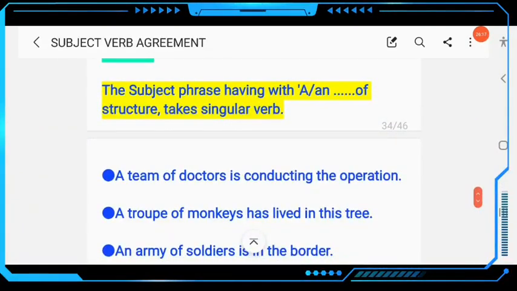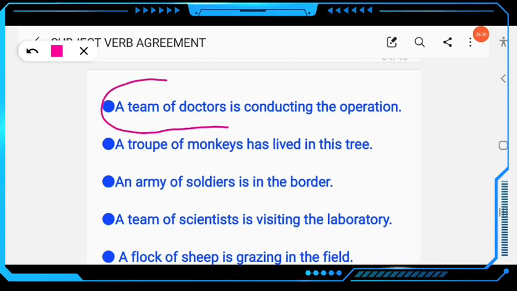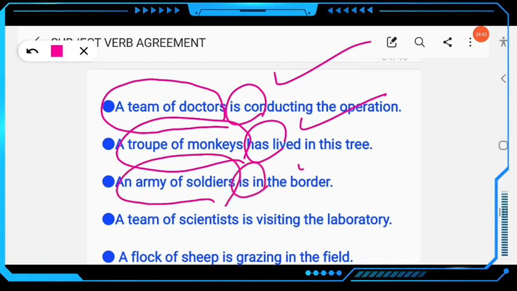The subject phrase having a or an of structure takes a singular verb. So here, a team of doctors is conducting; this is a collective noun. A team of doctors will be a unit, so the verb must be singular. A troop of monkeys has. An army of soldiers is, not are. You can write soldiers are, but if you write an army of soldiers, then it will be singular.